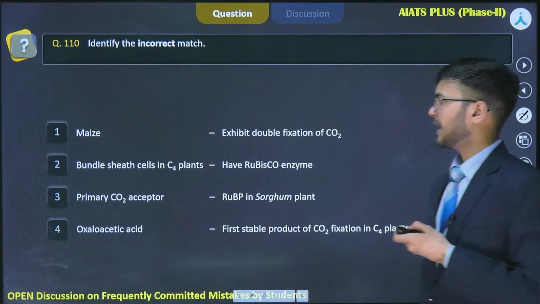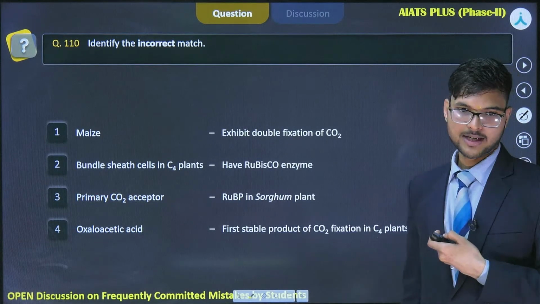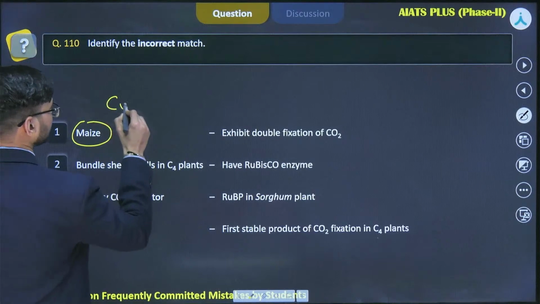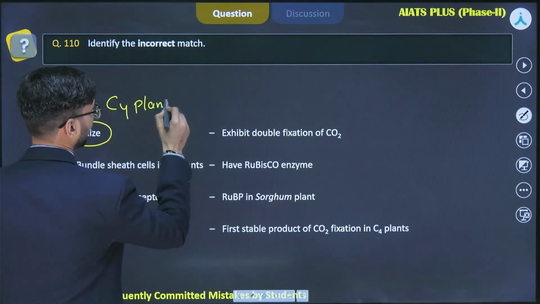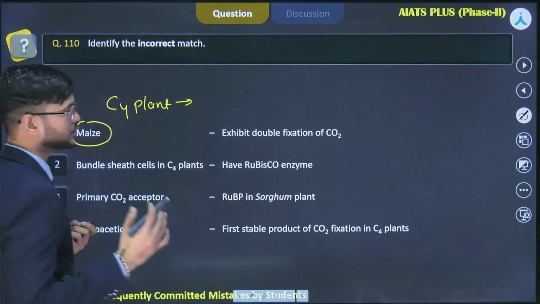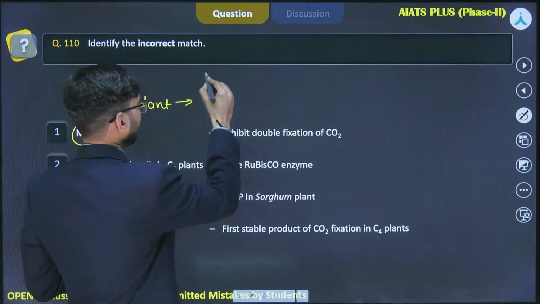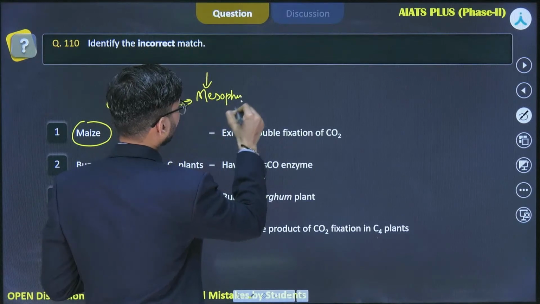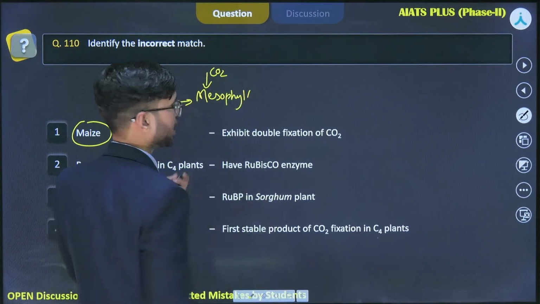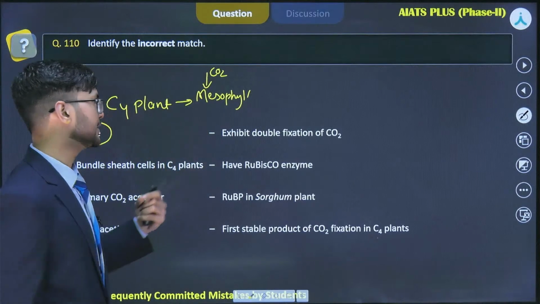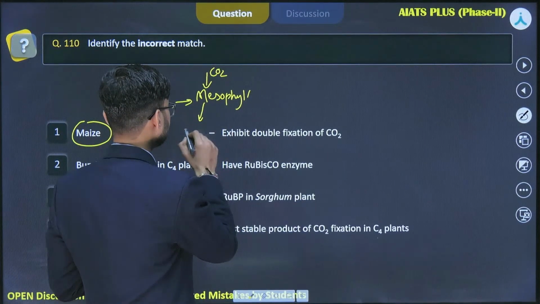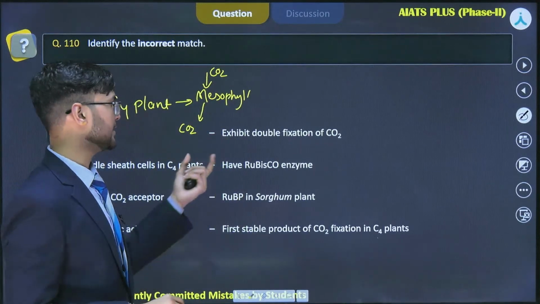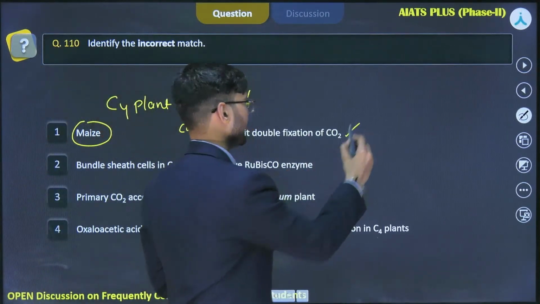So maize exhibits double fixation of carbon dioxide. So maize is a C4 plant. Okay, maize is a C4 plant, and in C4 plants you will find that the mesophyll cell will take up the atmospheric carbon dioxide into a soluble form and then again release this carbon dioxide in the bundle sheath cell for the process of the Calvin cycle. Okay, so there is double fixation occurring in a C4 plant.